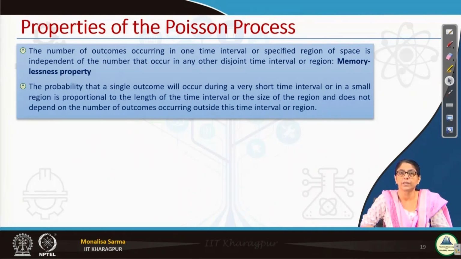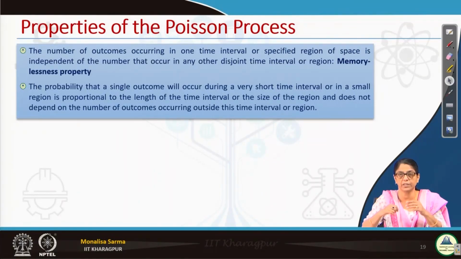The next property is that the probability that a single outcome will occur during a very short time interval, or in a small region, is proportional to the length of the time interval. On this highway, the probability that a single car will pass is proportional to the length of the time interval.